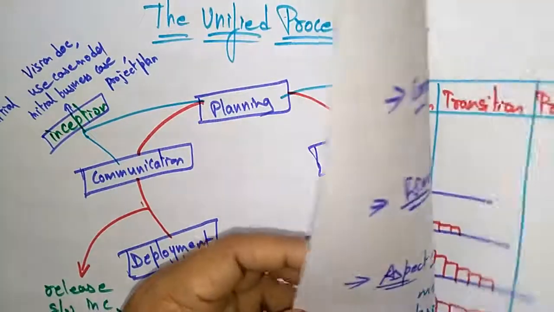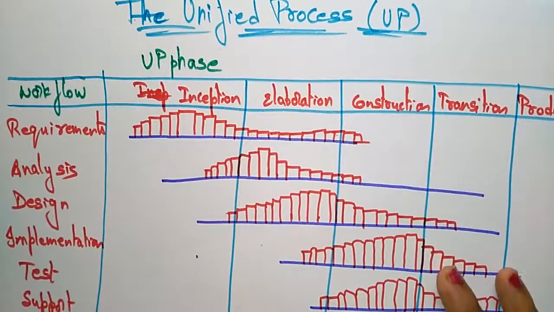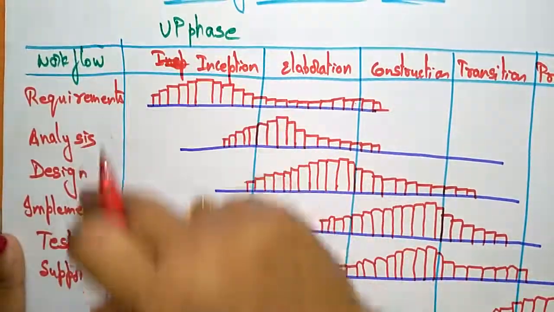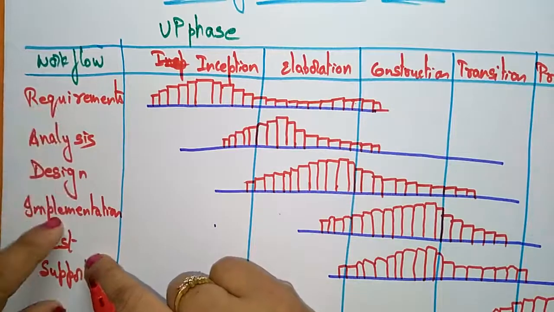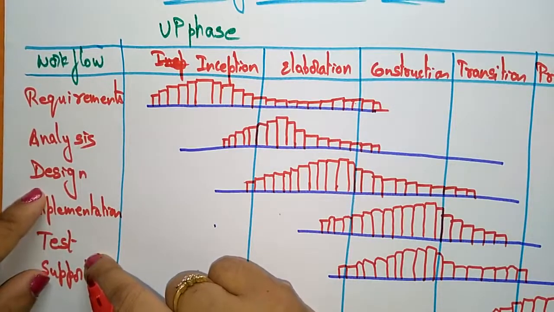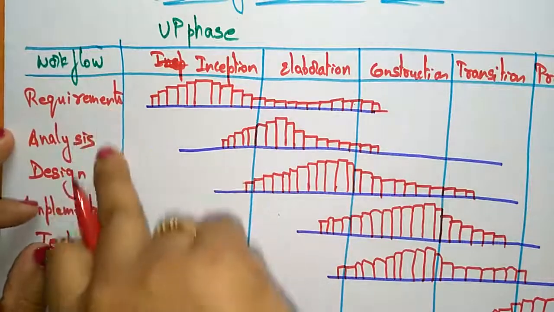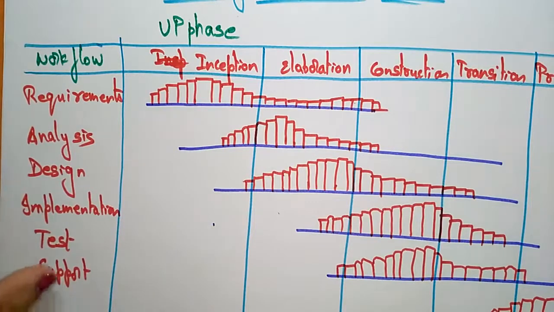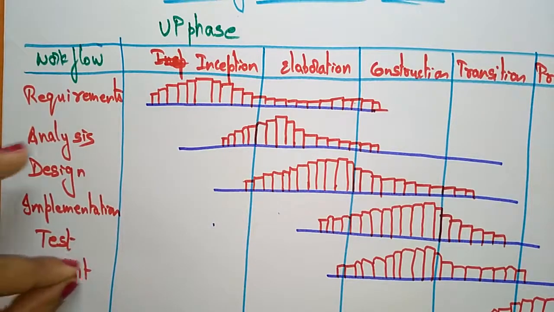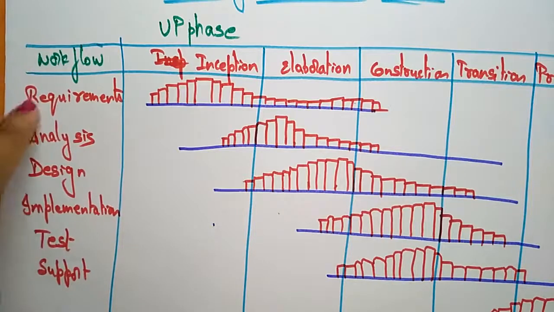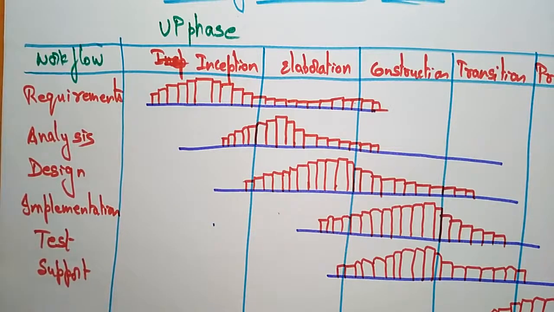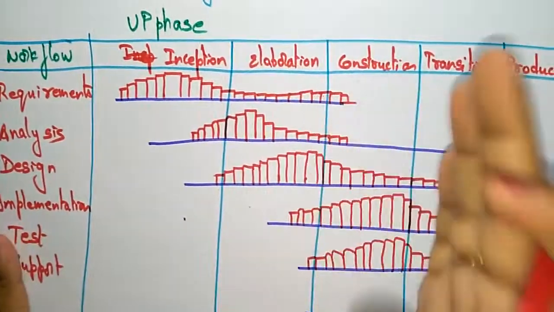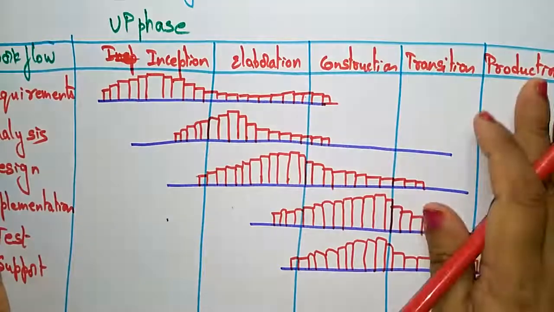Now let us see the structure of the unified process. Here is the general workflow of whatever model you have taken. The workflows are: first the requirements, analysis, design, implementation, testing. Finally they support the customer view. So: requirement, analysis, design, implementation, test, support. And the unified process phases are inception, elaboration, construction, transition, and production.